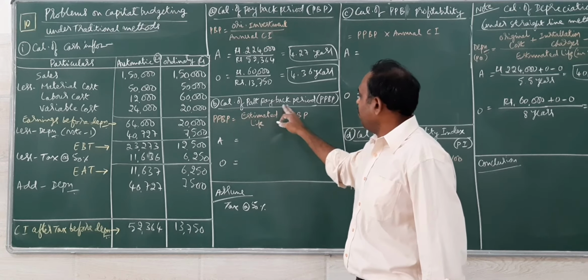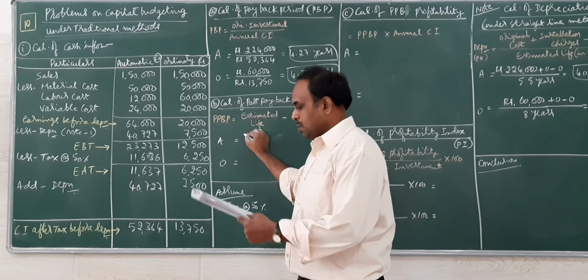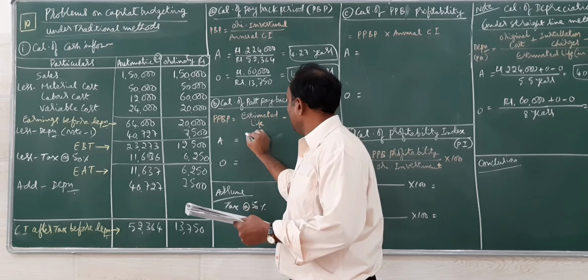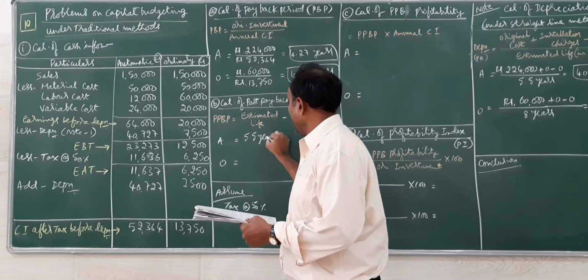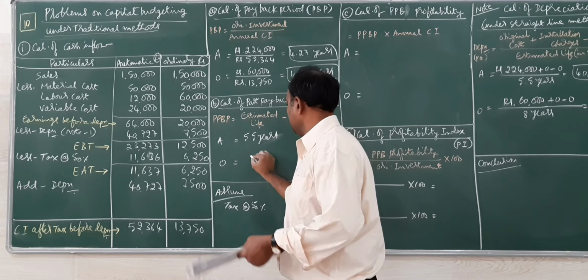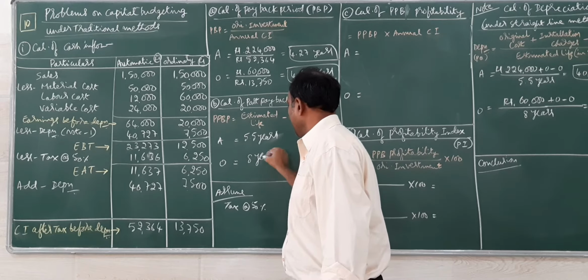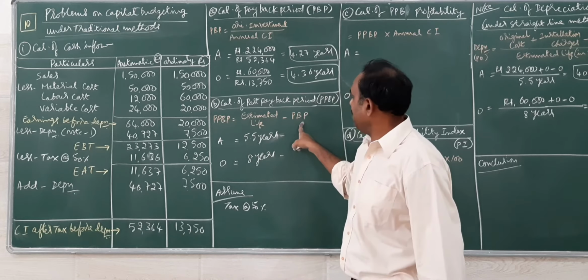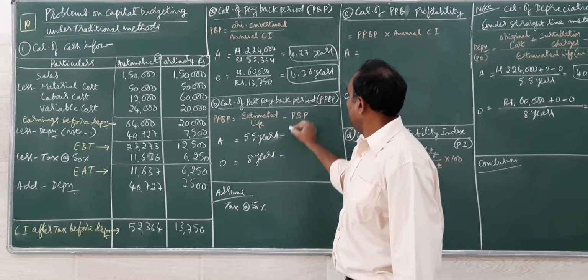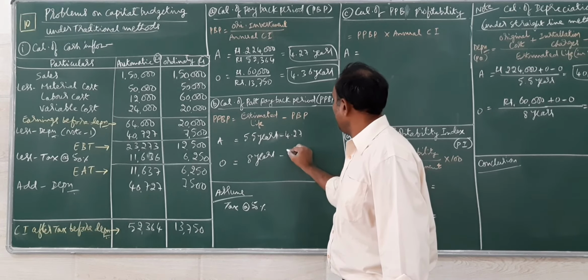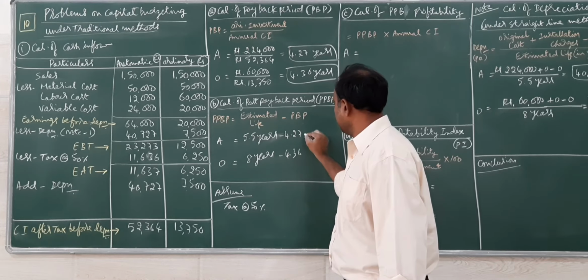Then the calculation of post payback period. The estimated life here is 5.5 years, and for the ordinary machinery 8 years. The payback periods are 4.27 and 4.36.